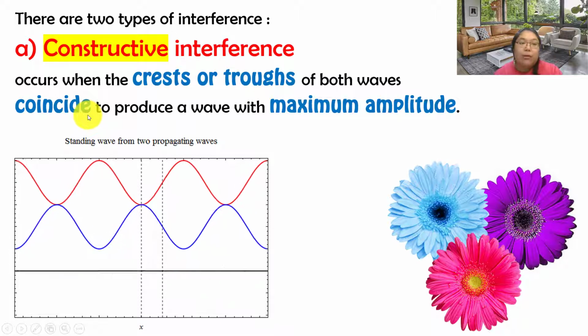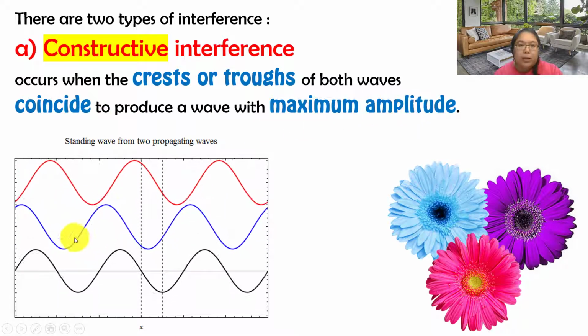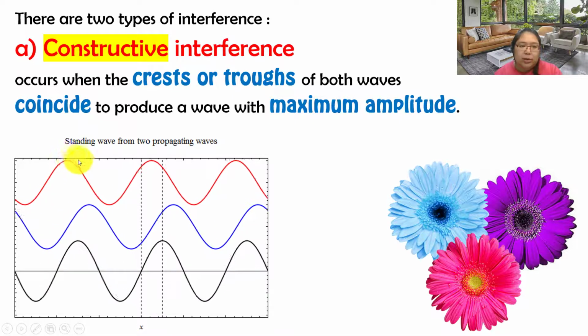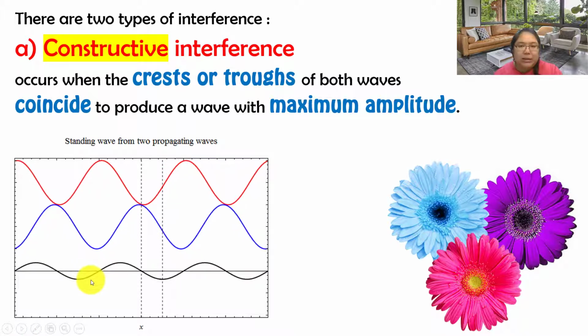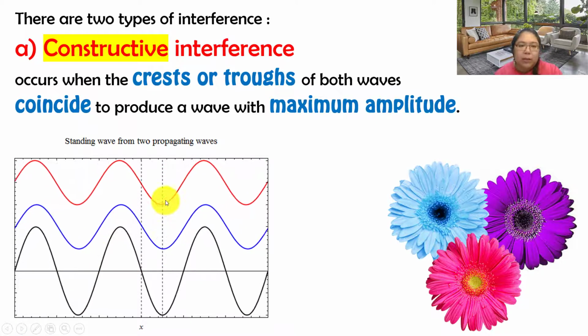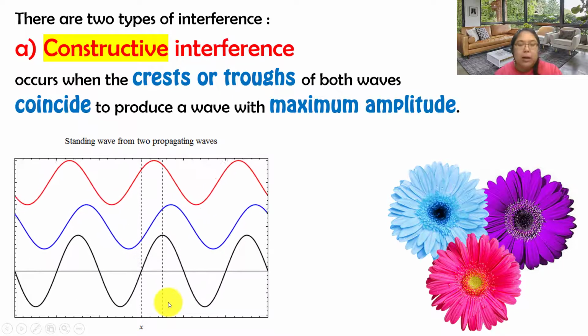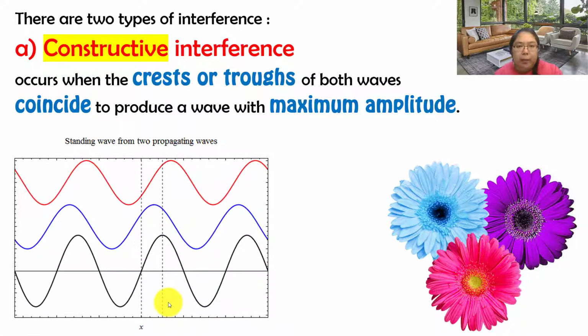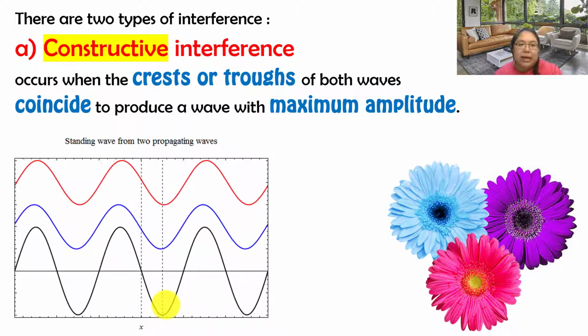Coincide means they overlap to produce a wave with the maximum amplitude. A crest can meet another crest, or a trough another trough, and they produce a maximum amplitude. Whether crest or trough, they must meet with the same phase.